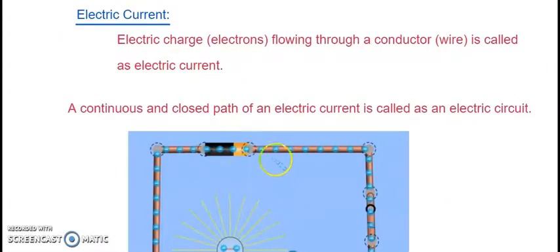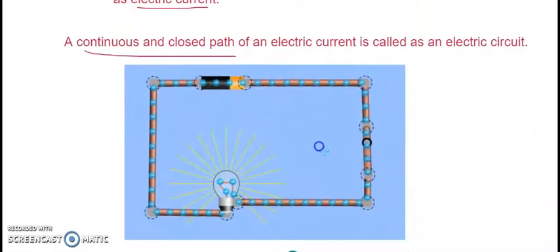So, electric current. What is electric current? Electric charge flowing through a conductor is called electric current. What is a conductor? The wire that we connected, right? A closed and continuous path is very important for electric current to pass through.